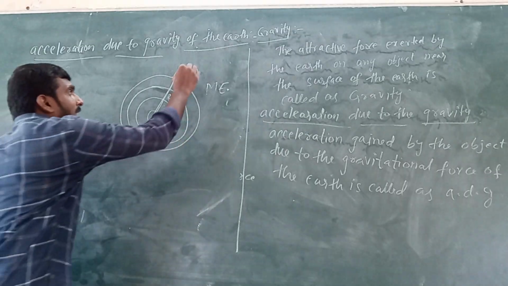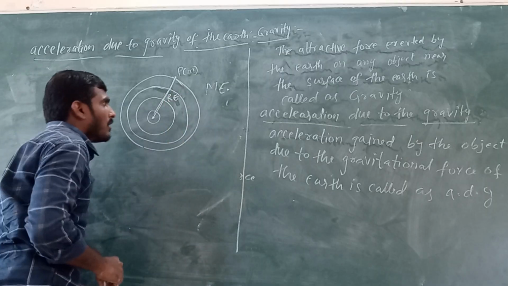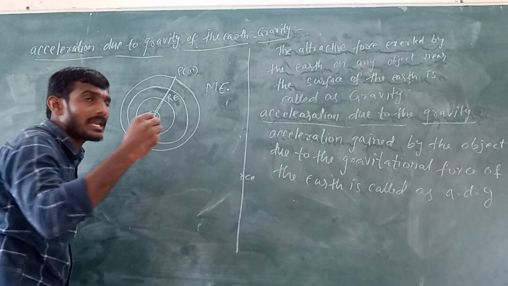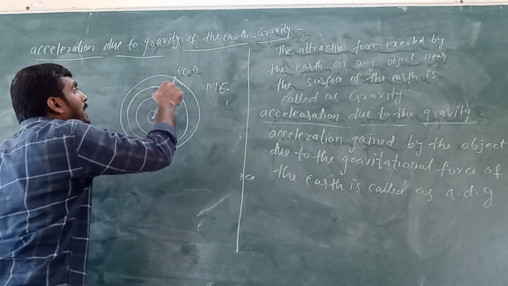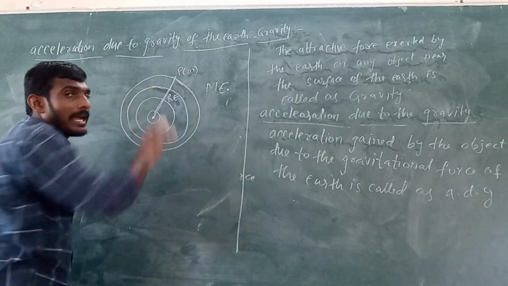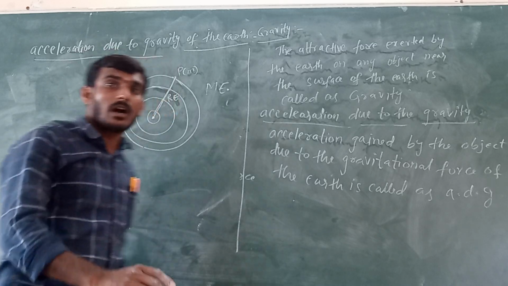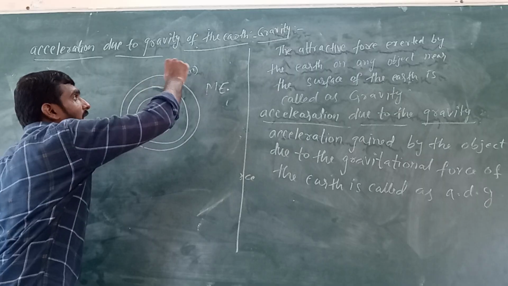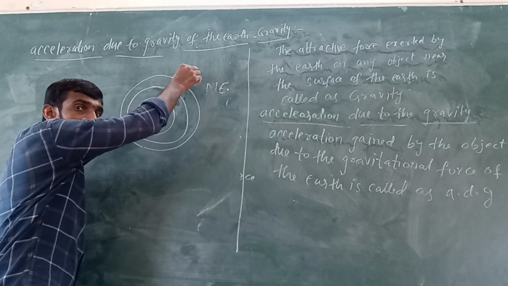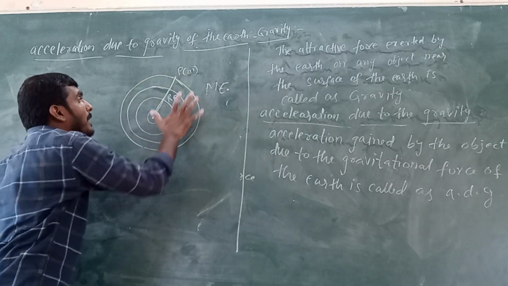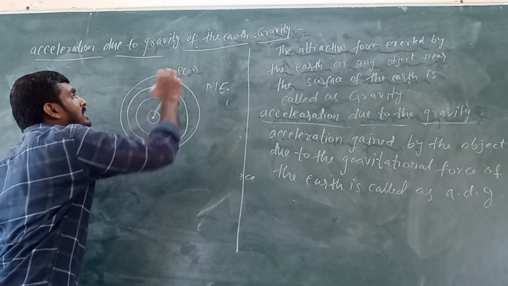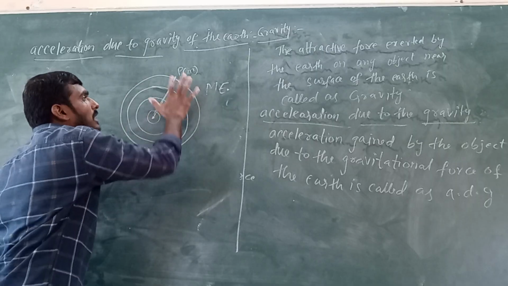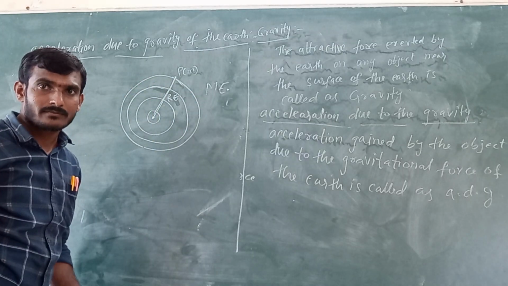Now, I am considering the acceleration due to gravity. The gravitational force acts on this point P due to the total mass of the earth. Why? Because this point P is on the surface of the earth. That is why the gravitational force acts on the point P due to the total mass of the earth.